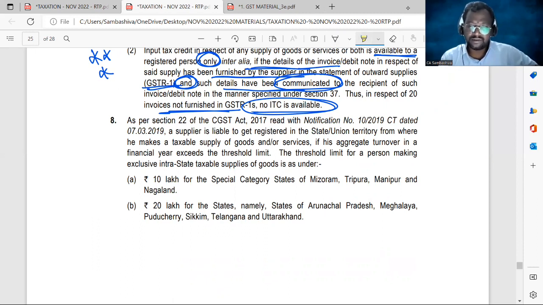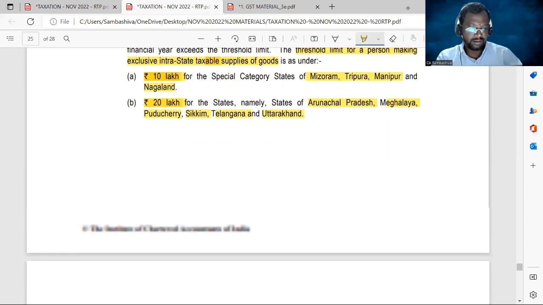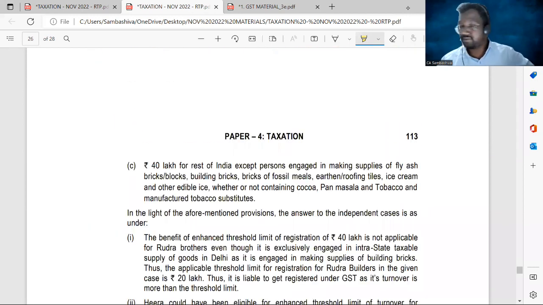Threshold limits for a person making exclusive intrastate taxable supply of the goods is as under: 10 lakhs with respect to special category states, that is Mizoram, Tripura, Manipur, and Nagaland, and 20 lakhs with respect to the states of Arunachal Pradesh, Meghalaya, Puducherry, Sikkim, Telangana, and Uttarakhand, and 40 lakhs for the rest of India.